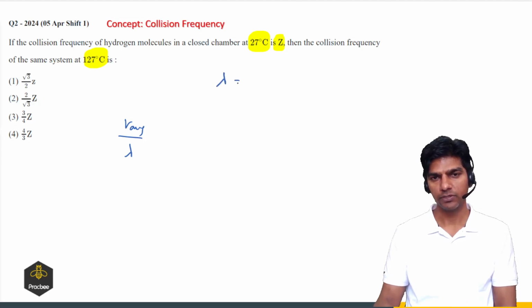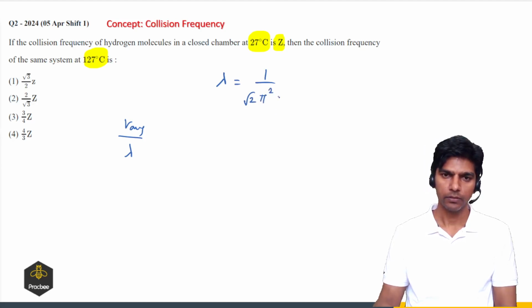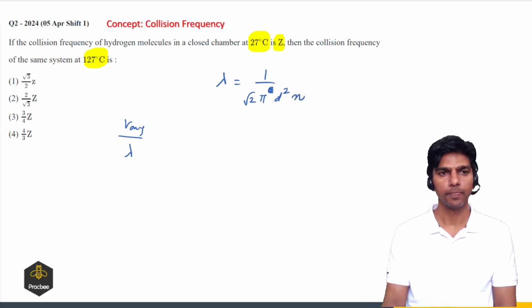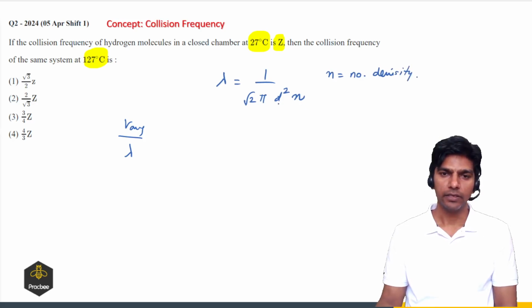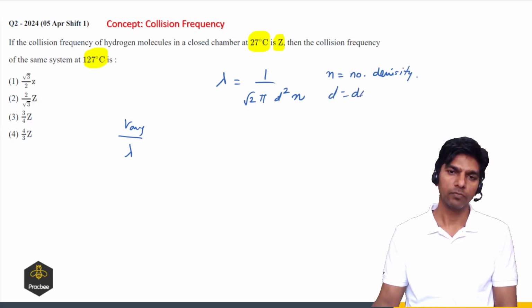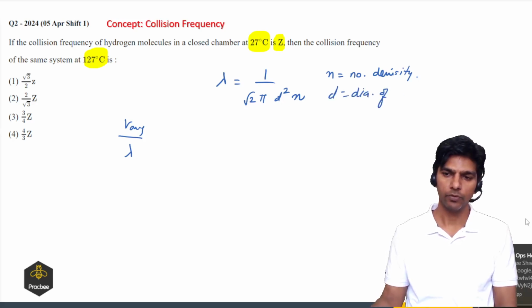So lambda, which is mean free path, is given as 1 upon root 2 pi d square times n, where n is the number density or number of molecules per unit volume, and d is the diameter of the molecule, right?